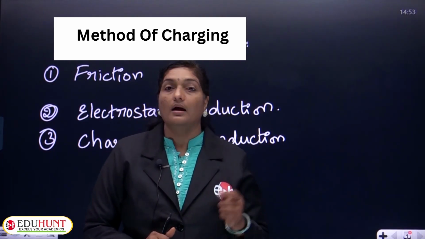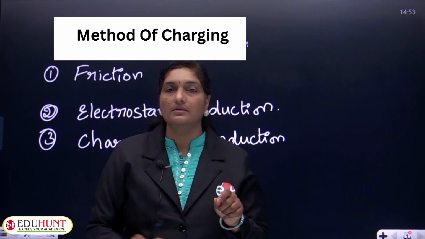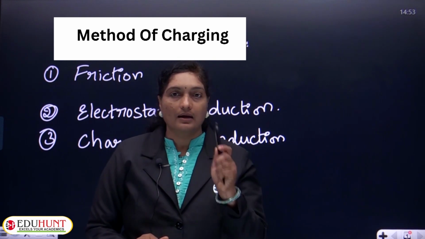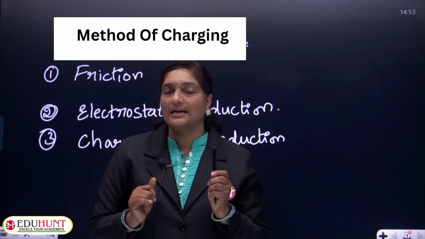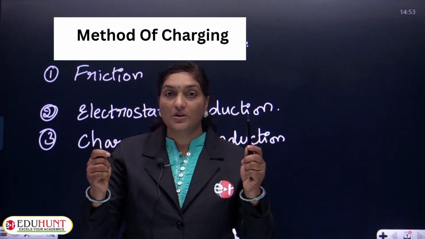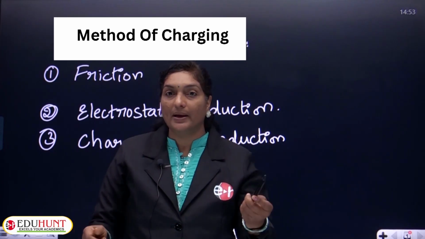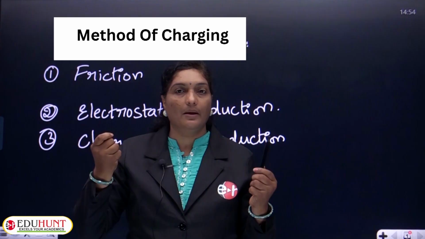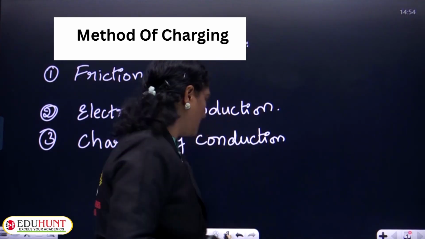Consider a glass rod. Whenever this glass rod is rubbed with a silk cloth, we observe that the glass rod will become positively charged, whereas the silk will become negatively charged.